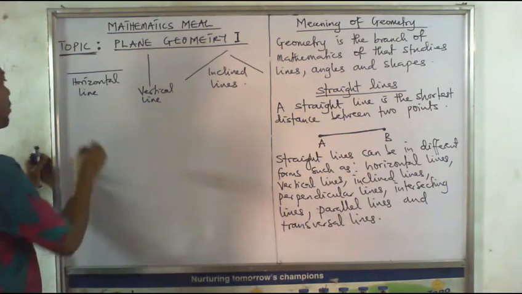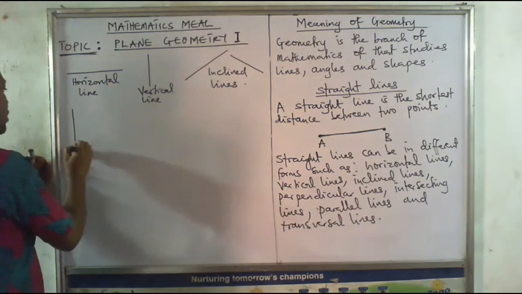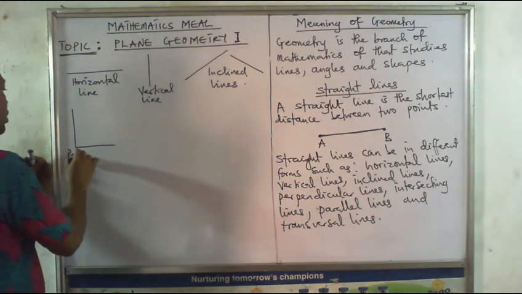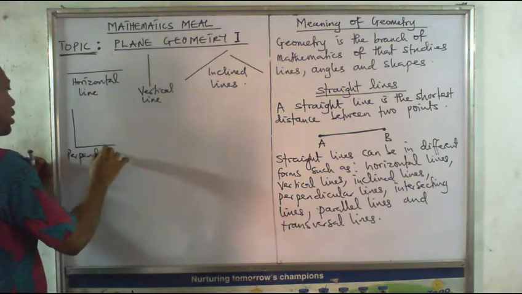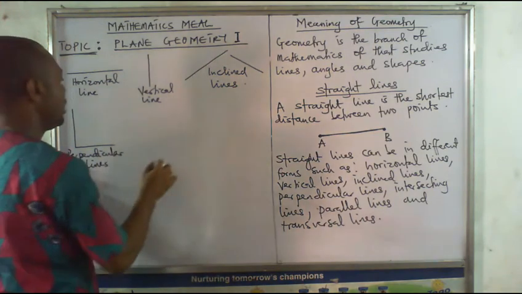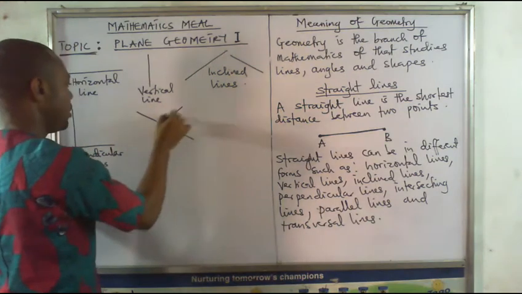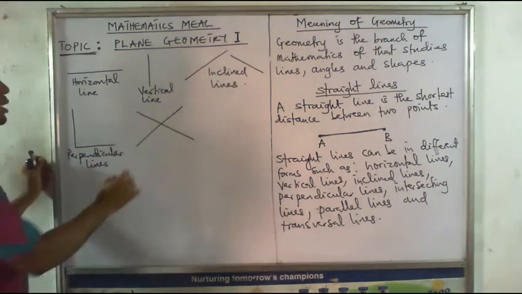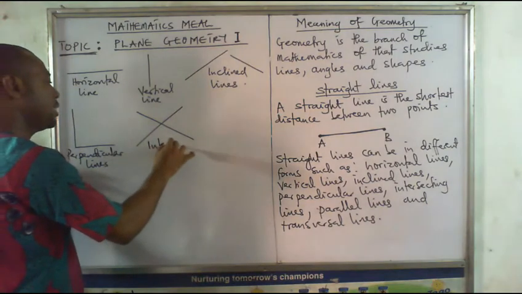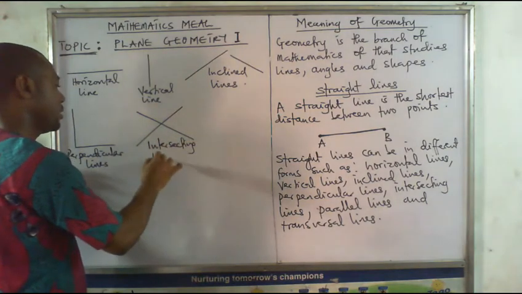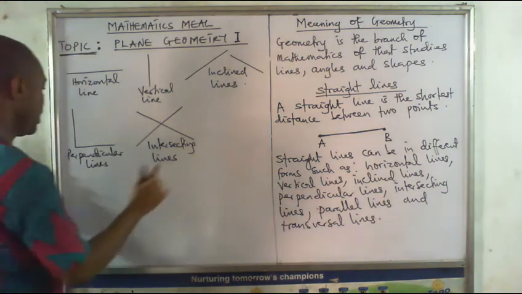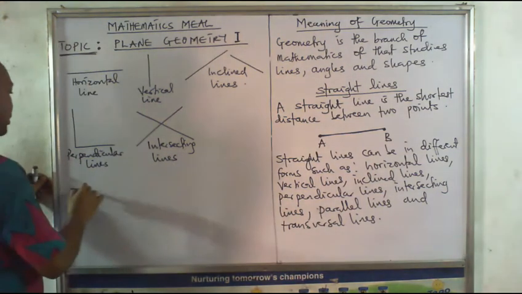Then we have perpendicular lines. When two lines form an angle of 90 degrees, we call them perpendicular lines. Okay, we have intersecting lines. A perpendicular line is intersecting when two lines intersect. This is also another intersecting line. Now we have parallel lines.